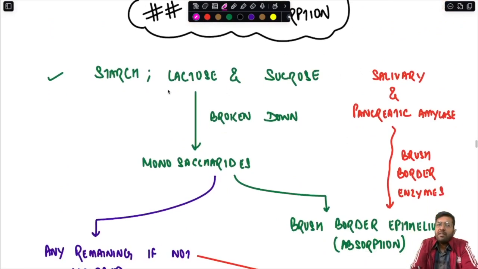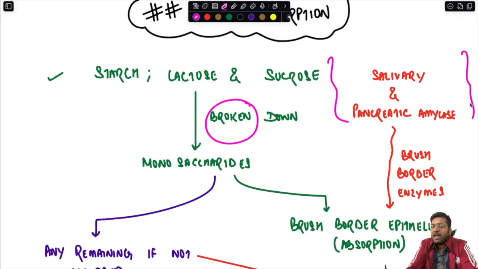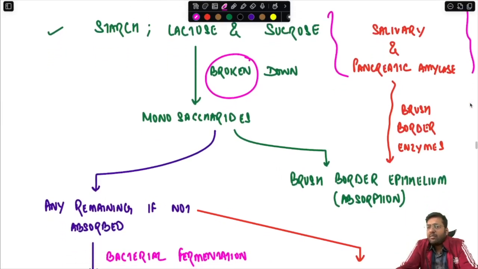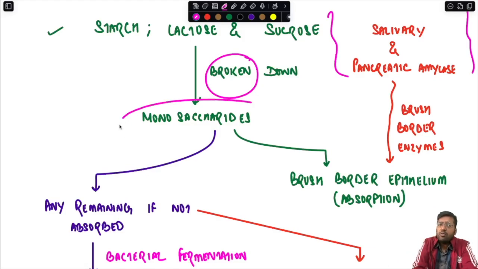So normally remember the starch, lactose, sucrose, they are broken down into monosaccharides starting at the level of the mouth only with the release of salivary and pancreatic amylase. All these complex carbohydrates are broken down, and at the level of the brush border epithelium, all the disaccharidases are present. So at that level, they are breaking down the carbohydrate further into monosaccharide.